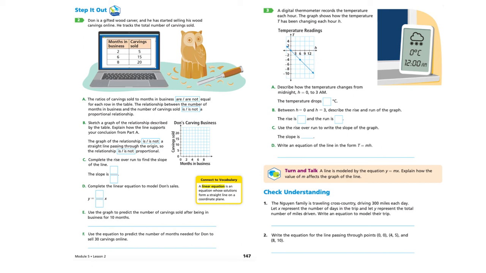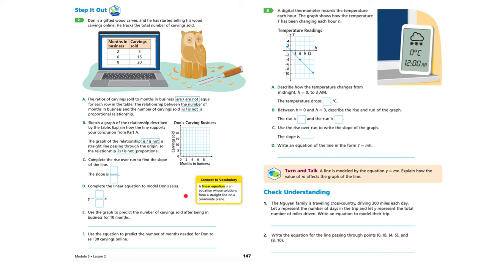E, use the graph to predict the number of carvings sold after being in business for 10 months. So they're asking you to kind of continue this out. They give you 2, 6, and 8 months, but what about after 10 months? How many carvings will he have sold based on what you see in that proportional relationship?